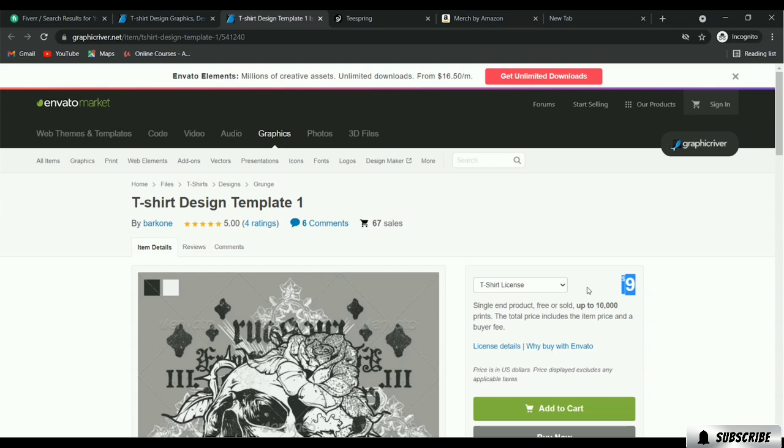So you have to pay the commission to graphicriver.net, and then the rest of the money you will get in your account. So every time your design is sold, you will get the revenue. This is one of the best ways for passive income, and you can use graphicriver.net for uploading your t-shirt designs. The more products you have in the store, the more sales you will generate.